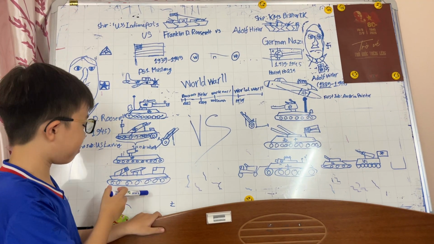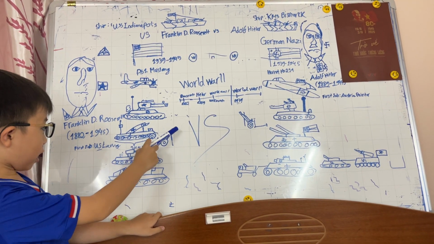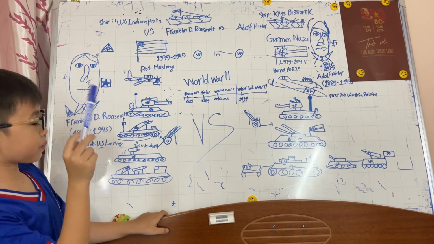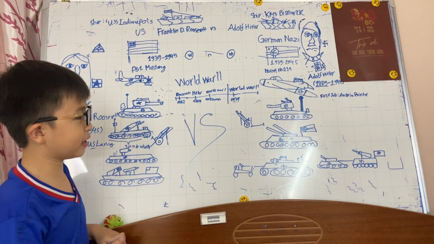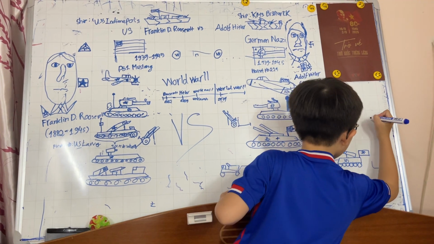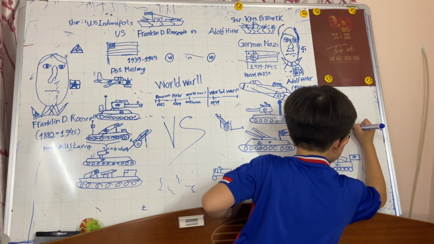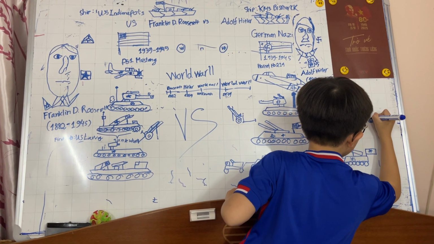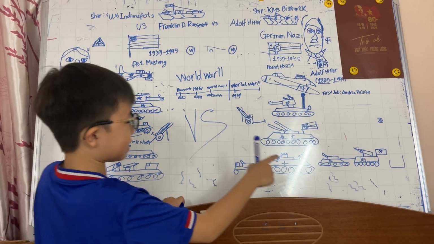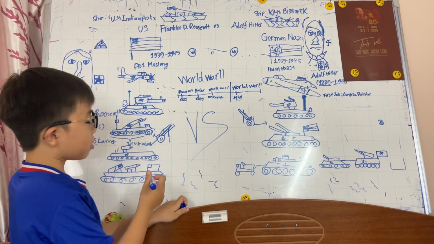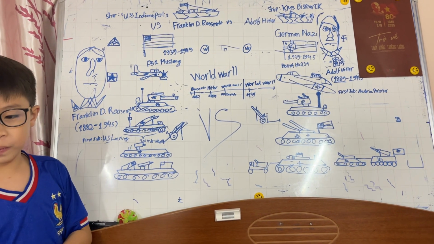I can't do that big. So when it's shot, maybe the target is right over here. Small mini tank. And we can't even see the target. You know why? How do they know?